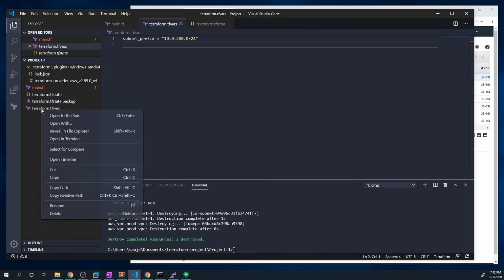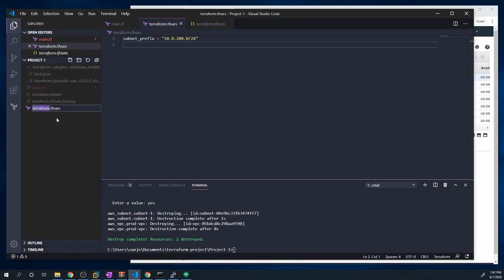All right, and so now I'm going to rename this to, let's just say, example.tfvars. Okay. And now for Terraform to actually look for that file, we have to explicitly tell it to look for that file. And we can do that by passing in a simple flag. So I'm going to do Terraform apply.